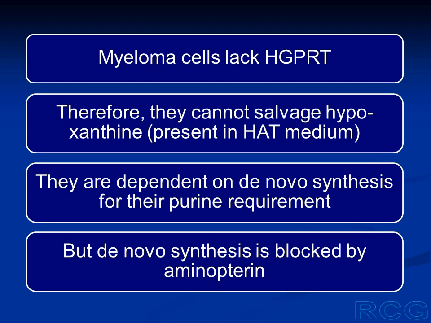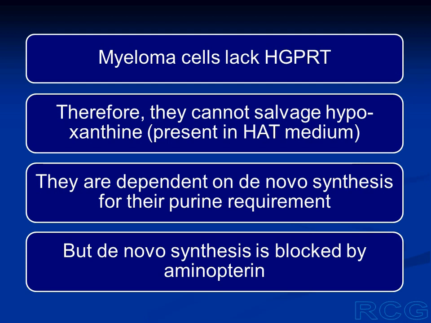Now, we have put hypoxanthine in the culture medium, that is HAT medium, but because of absence of HGPRT, myeloma cells cannot convert hypoxanthine into IMP, and therefore they cannot form AMP and GMP. So the myeloma cells, the normal myeloma cells, are dependent only on de novo synthesis for their requirement of purine nucleotides. But we have added aminopterin to the culture medium.